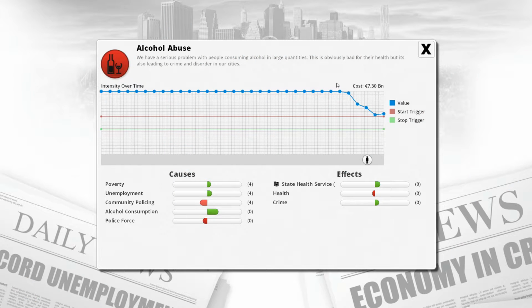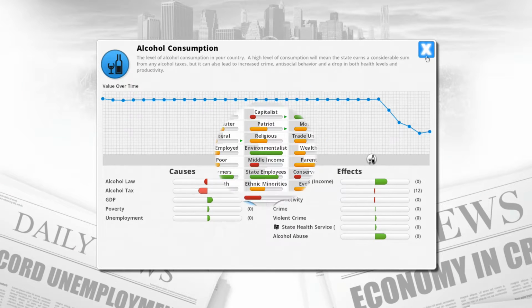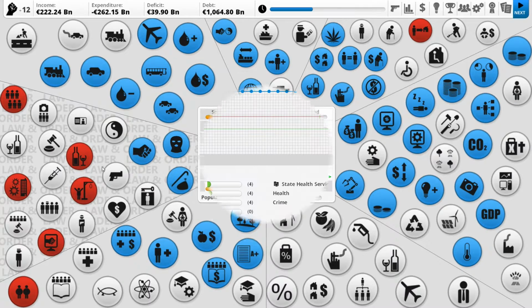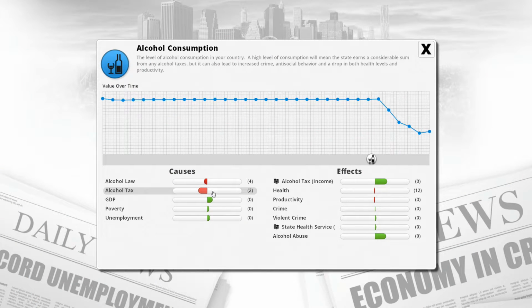Alcohol, whoa! That went down huge and then dipped back up again. Dipped back up? That can't really happen, can it? Yeah, alcohol consumption is pretty much done. I think we need to push it a little bit further, unfortunately.